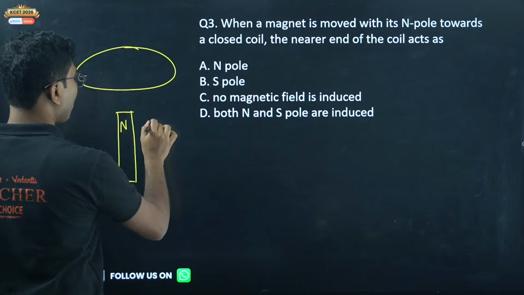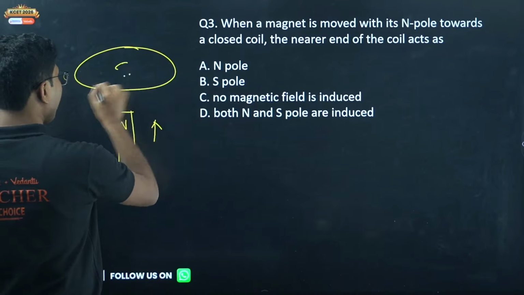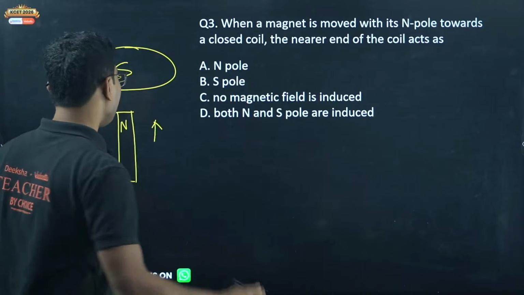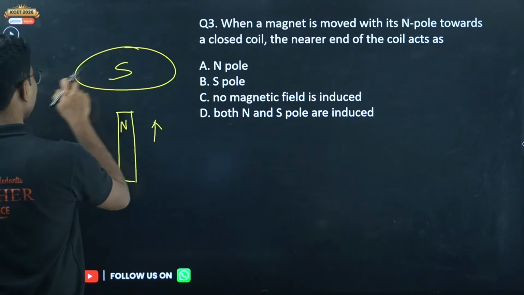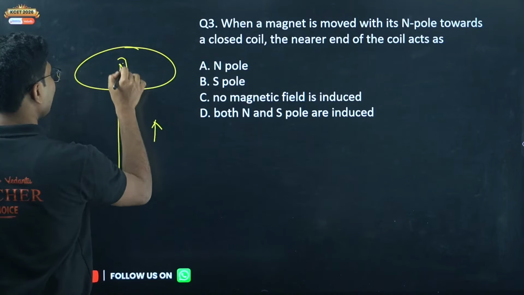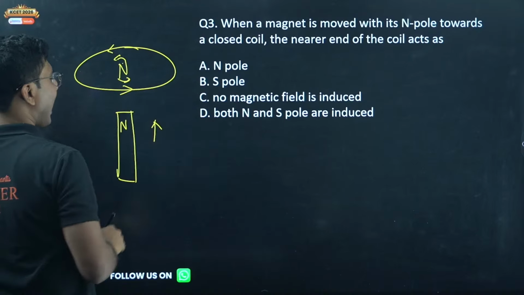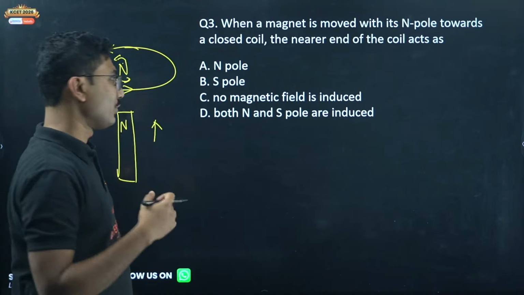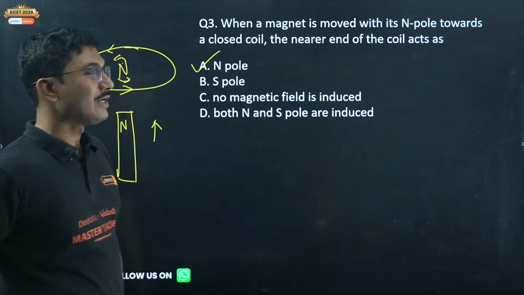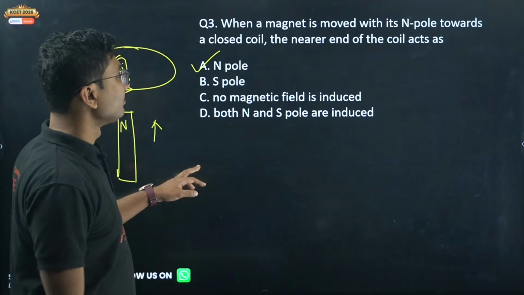The coil will induce a north pole near the end of the coil, and current will flow accordingly so that they repel each other and it will stop the approach. So it is basically north pole. Even if you are bringing a north pole, the coil will produce a north pole.